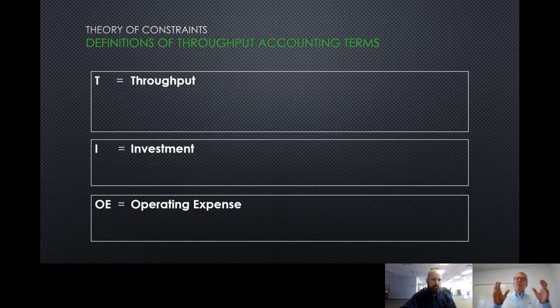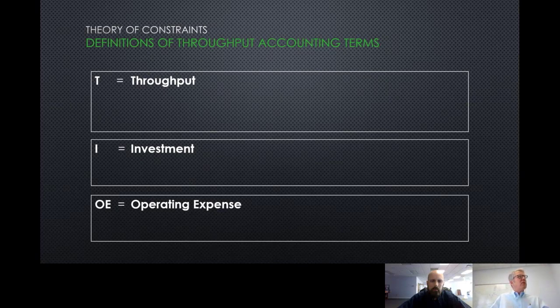If you're an accountant, you've got to go to school, you've got to get a CPA designation on your name. You probably have to have an accounting degree. You've got to go to school for years to learn how to do accounting. But in the TOC world, it's easier than that. All you've got to do is learn three things. This is better. Particularly, this is a training for people that are working here. You don't have to be an accountant to be successful using TOC.